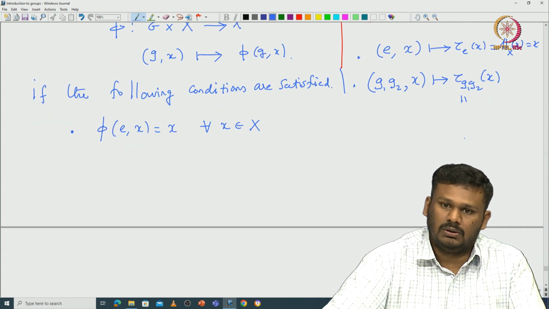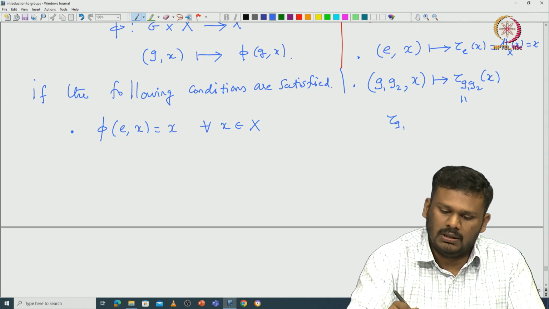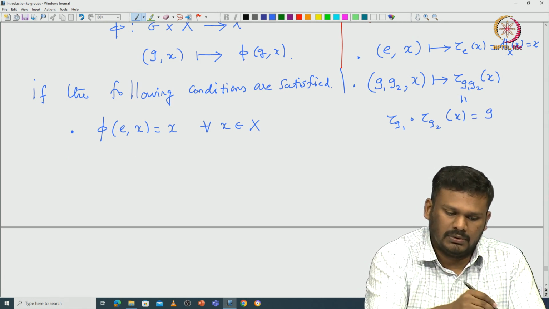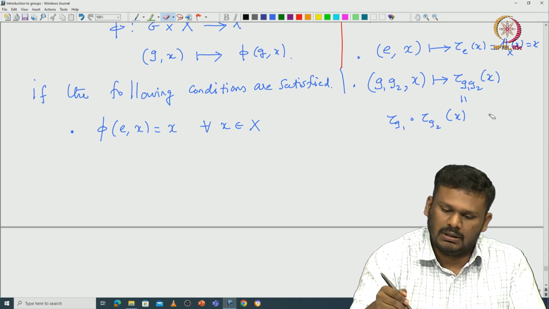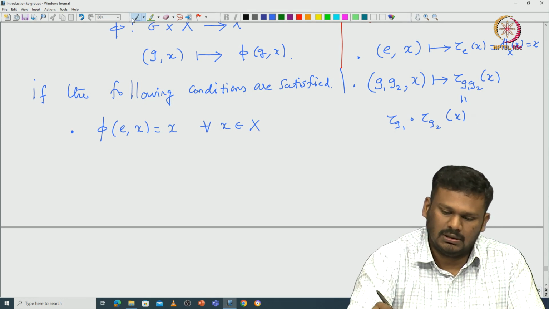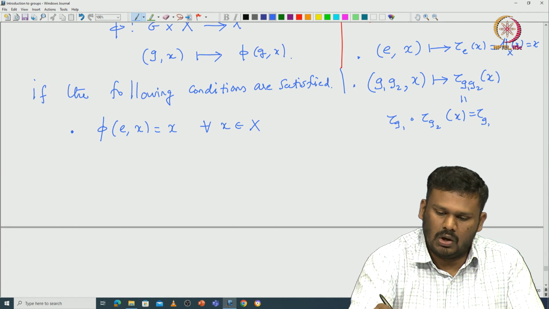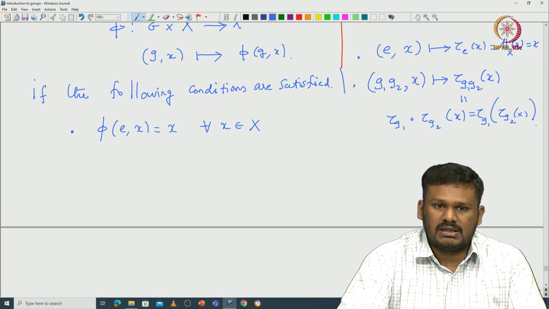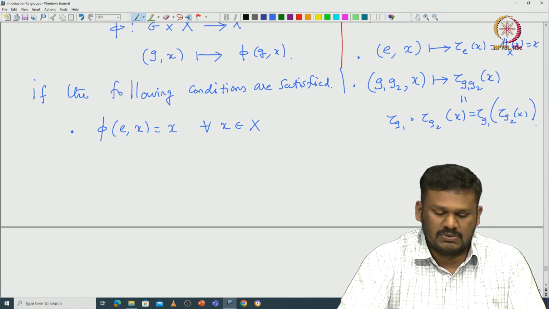It is exactly equal to tau g1 composition tau g2 of x, which is exactly the composition tau g1 of tau g2 of x. So this is something we want to rewrite in terms of pi.